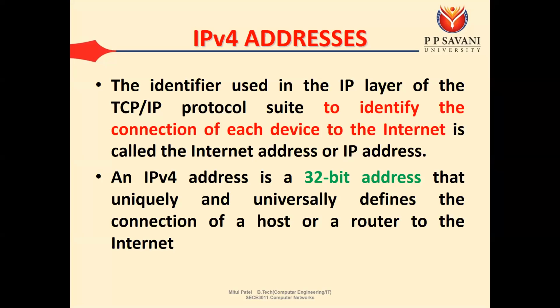So IP address is not an address of the devices; IP address is the address of the connection. For example, if you are using two different connections to the internet on your laptop or PC, then it is possible that your laptop or PC can have two different IPs. For example, for Ethernet you are using one IP address, and for Wi-Fi you are using some other network, so you can have a second IP address. So IP address is not an address of the device, but the address of the particular connection to the internet.